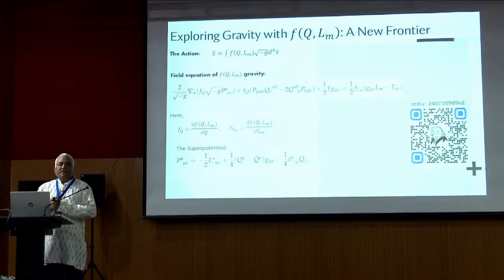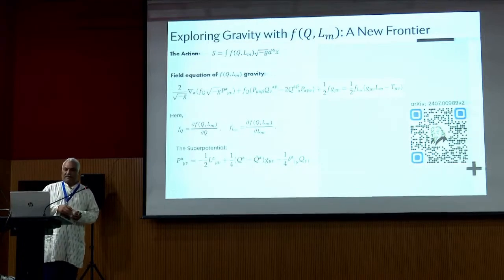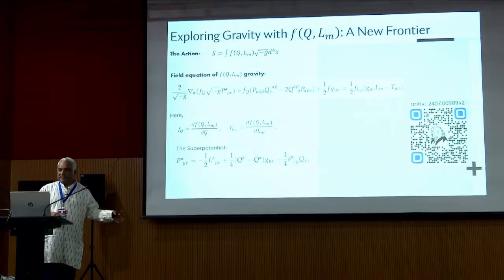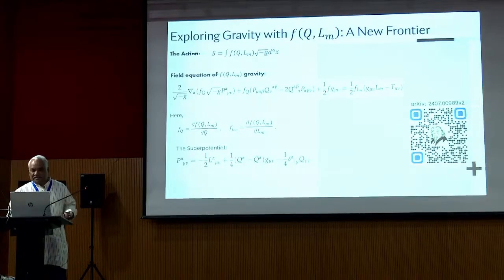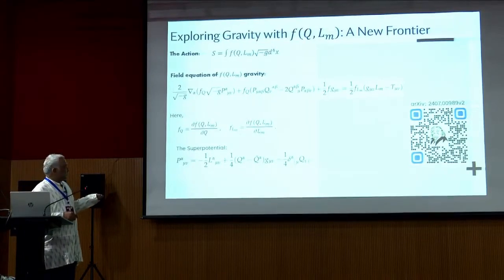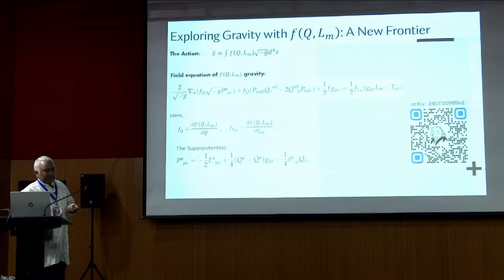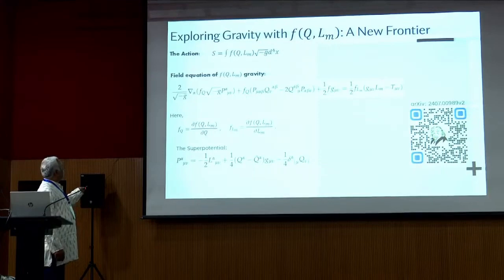Okay, so coming to the new proposal, which we started last December, we submitted this gravity to JCAP, and this December we submitted the second revision. This paper is available on arXiv. The action for this f(Q, L_M) gravity is a coupling of Q and L_M, where Q is the non-metricity and L_M is the matter Lagrangian. Then coming to the field equation, we derived the field equation here, and f_Q and f_LM, which are the derivatives with respect to Q and L_M, are used here, and this is the superpotential.